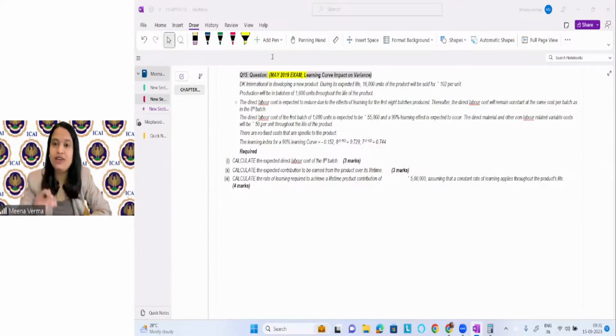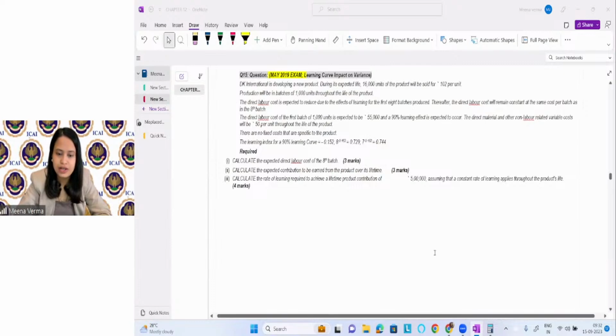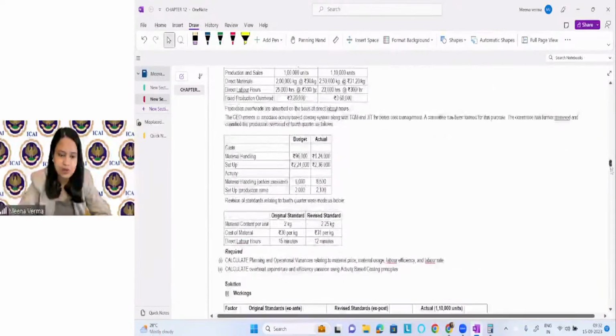In the question, they will ask you about the time, and from the time, how you can find the rate variances or the efficiency variances. They will ask you the question of variances, not the cost. But still, if you want, I can take it, no problem. Just give me 1 minute. I think this question is not from your book.